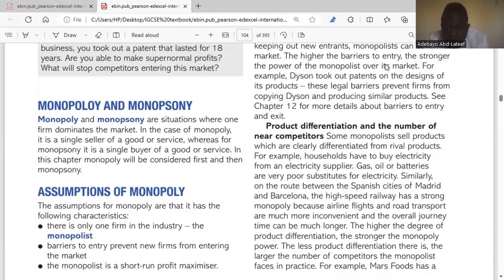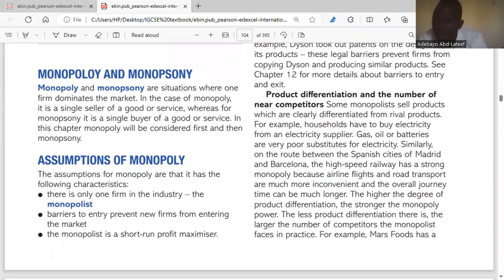So, product differentiation. The second reason is product differentiation and the number of near competitors. Here they wrote, some monopolies sell products which are clearly differentiated from rival products. For example, households have to buy electricity from an electricity supplier. Gas, oil, or batteries are very poor substitutes for electricity.